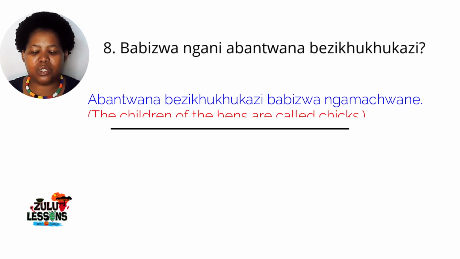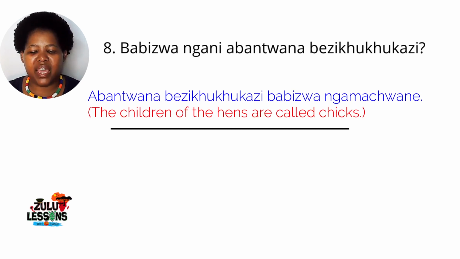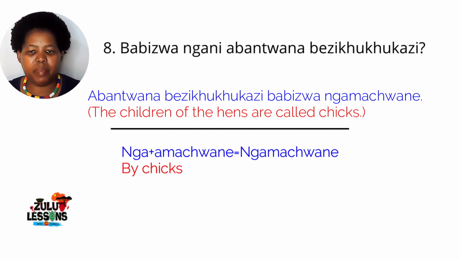So let's say that in isiZulu. The children of the hens, that's abantwana bezikhukhukazi. They are called babizwa chicks. In English, you'll just simply go on straight and just say chicks. But in isiZulu, you then need to say by and then say the name or the word. So that by that we are going to then use is then that nga. And then, of course, say amatwani.